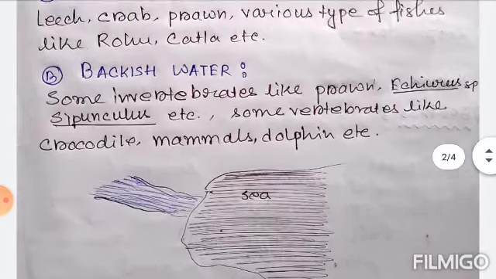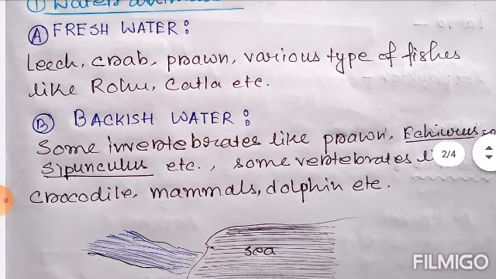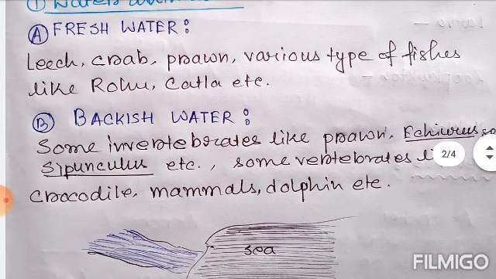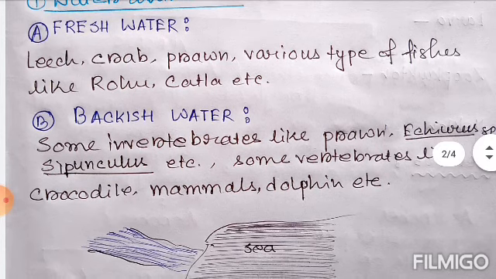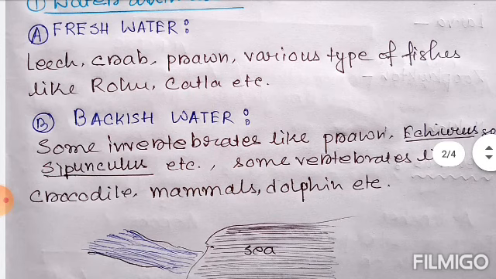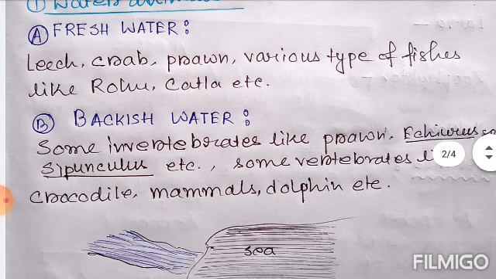So we have to know about fresh water. Generally leech, crab, prawn, and various types of fishes like rohu, katla, etc. are present in fresh water. Now it may come to mind, what is fresh water? Fresh water means water that does not link with the sea or any salty water. So they are fresh water. In a river we can get fresh water. In a pond we can get fresh water like this.